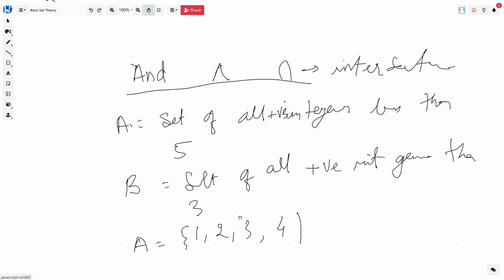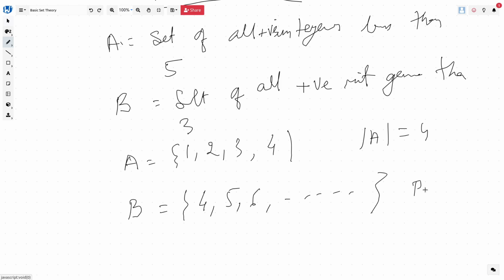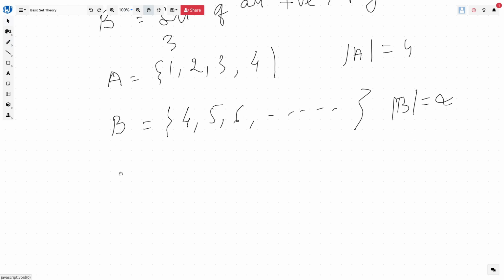Similarly, set B is the set of all positive integers greater than 3. So now we will write the set B here. Set B could be written as 4, 5, 6 and so on till infinity, right? So this is a very big set, and this is a very small set of only 4 elements. So the cardinality of A is 4, but the cardinality of B, since it is unending, we can say is infinity, right?